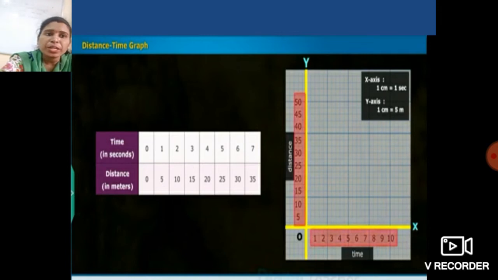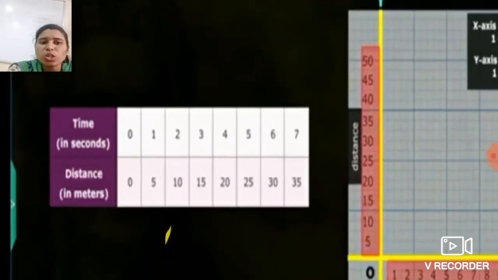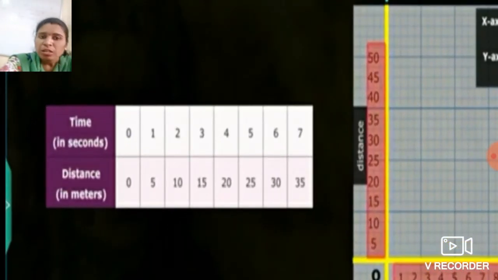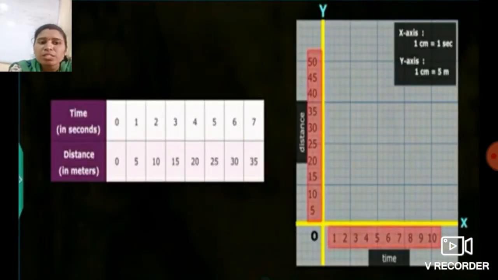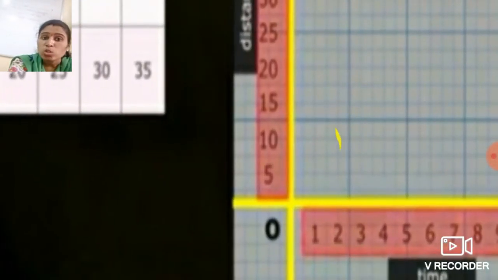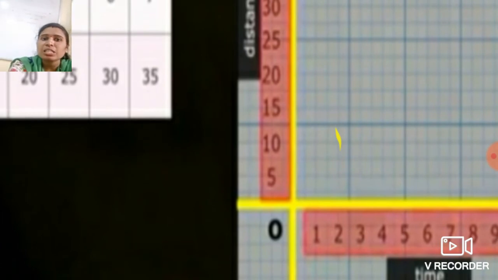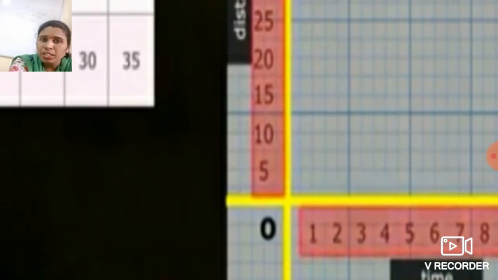To mark a point for the set of values 1, 5: 0, 0 is the origin over here. Now we have to mark the second value, 1, 5, on the graph. So how can we do it? See students, for 1, 5, look for 1 on the x-axis, and draw a vertical line parallel to the y-axis from this 1.